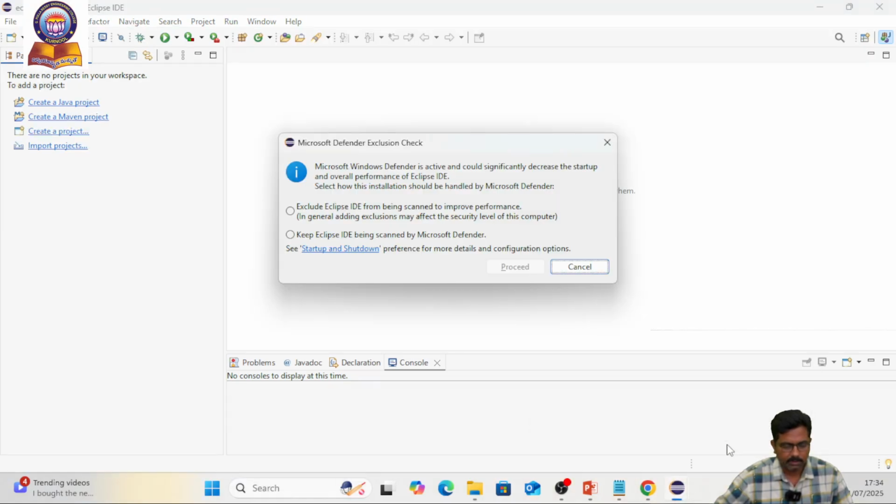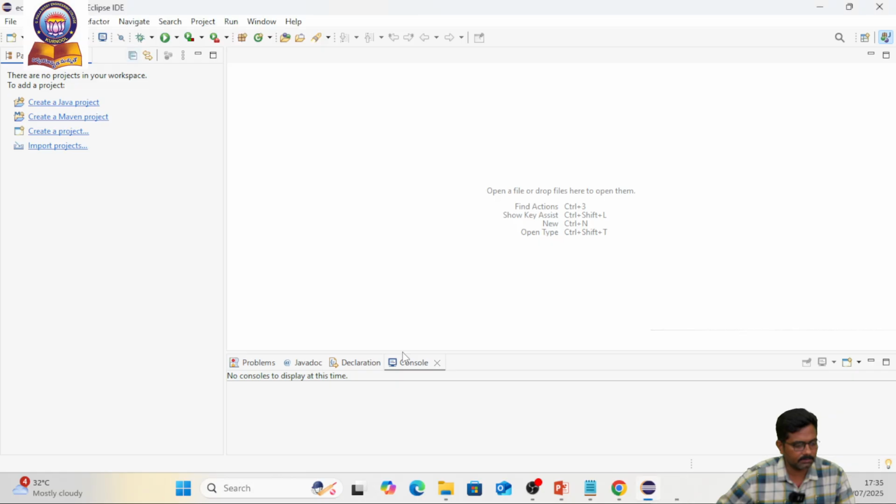Great. It is asking whether Microsoft Defender should scan this application or not. We exclude the scan since it is a genuine version, and go with yes. This is the home page.